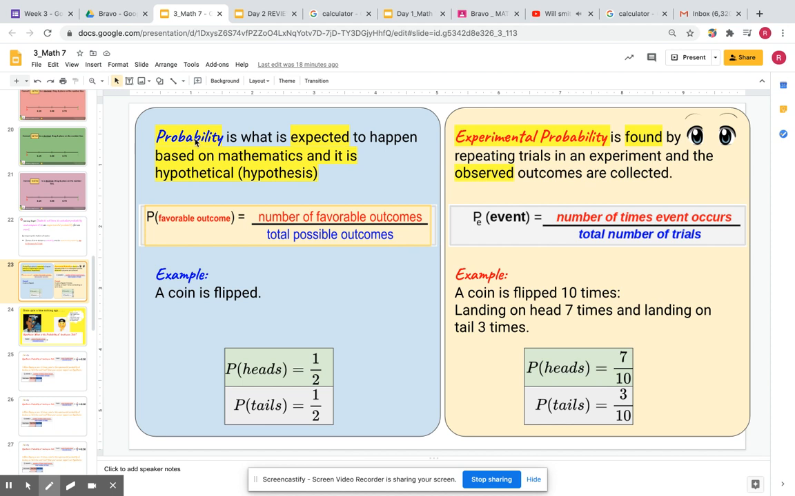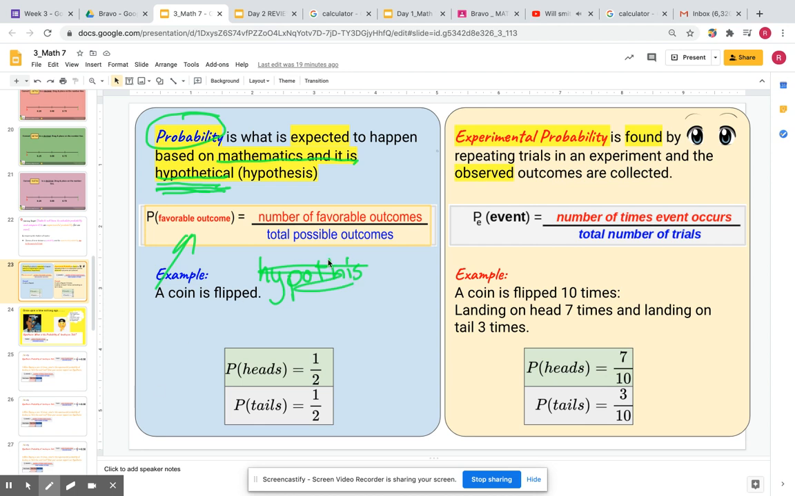Anyways, the probability we've been doing over and over again using this equation was based on pure math. It's considered hypothetical. That means in a perfect world, we should expect this. This is sort of like your hypothesis. This is something that you should expect.